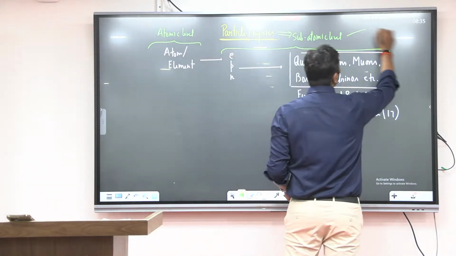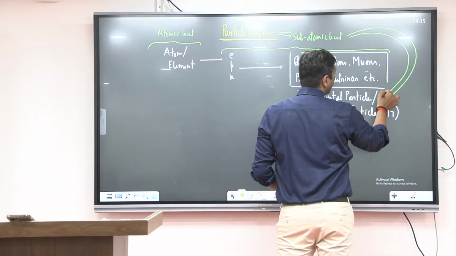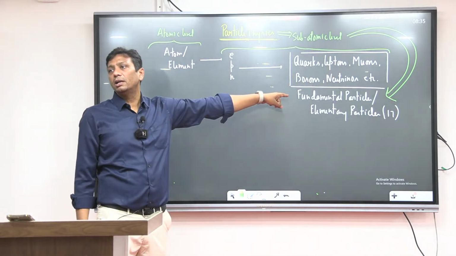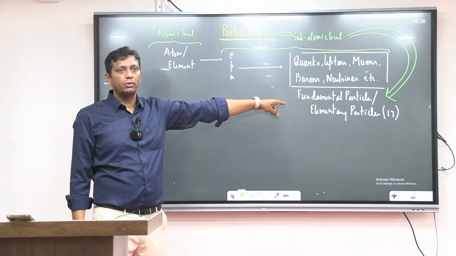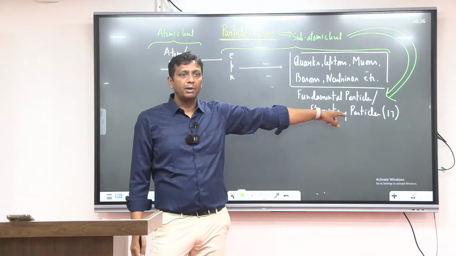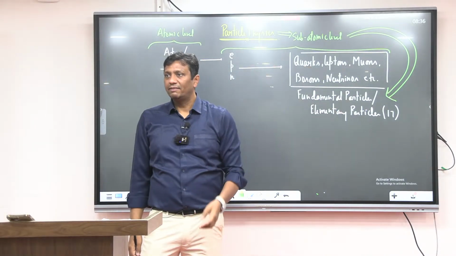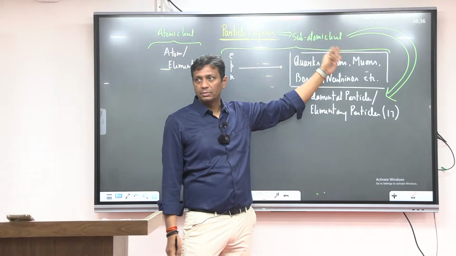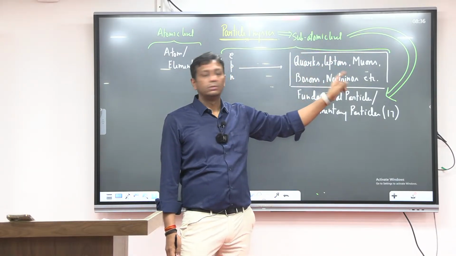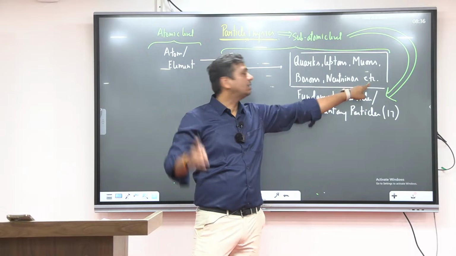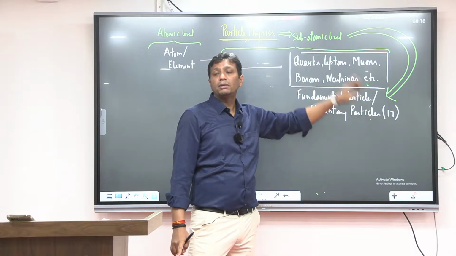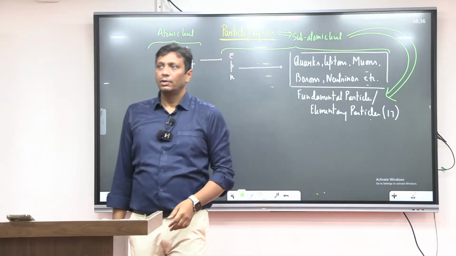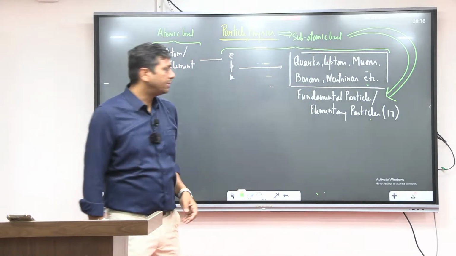In subatomic level, what kind of study are we doing? Study of fundamental particles or elementary particles. Very good. In total, how many fundamental particles, elementary particles? Excellent. 17. Tell me the names once again. Quarks, etc. Please tell, because these are 17. But which are important for our examination? These names are mentioned there. Only 7 or 5 will be enough for our examinations.